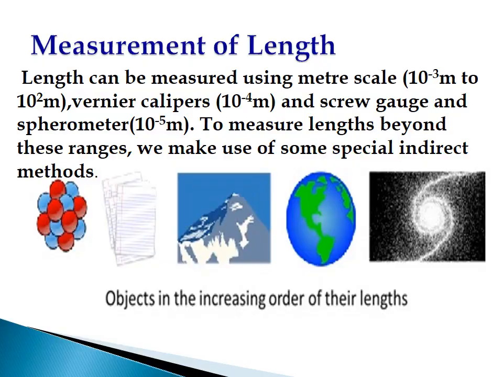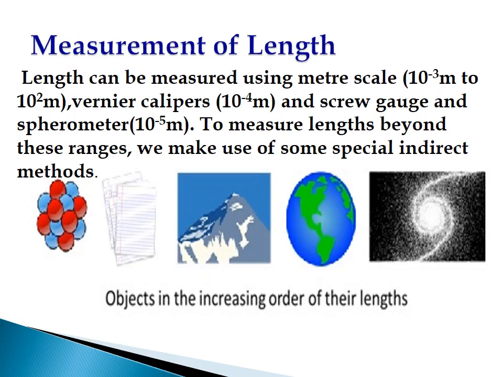Next topic is measurement of length. For common measurement of length, we use meter scale. You know that all measuring devices have least count. What do you mean by least count? Least count of an instrument is the smallest measurement which can be made accurately with the help of it.